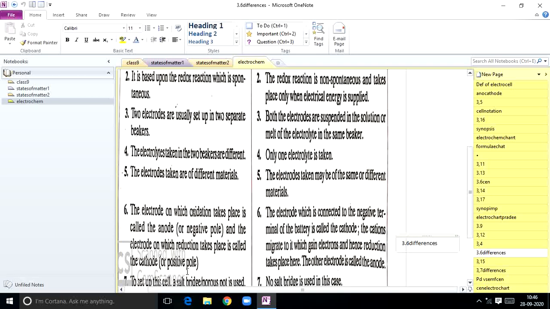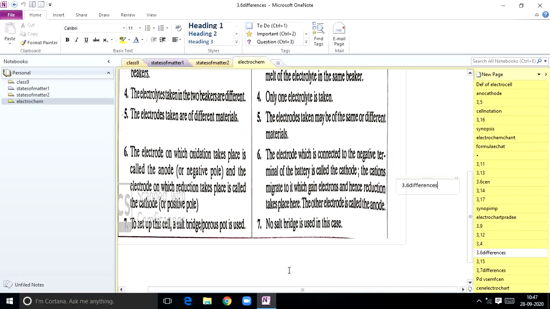At anode oxidation takes place. The electrode on which oxidation takes place is called anode. Anode is considered as a negative pole. Cathode is considered as a positive pole in case of electrochemical cell. But in electrolytic cell, the electrode which is connected to negative terminal of the battery, we call it as cathode. Cations migrate towards cathode. Hence reduction takes place. The electrode which is connected to positive terminal of the battery, we call it as anode.